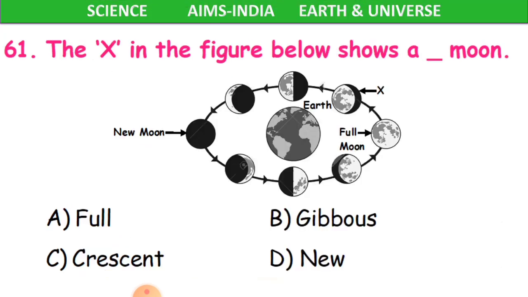Now 61st question. The X in the figure below shows a dash moon. Sorry, we have to name what that moon is. Like we call the moon by different names: full moon, half moon, crescent moon, gibbous moon, new moon. So these are different phases of the moon. Which phase the moon is in, that we have to identify, children.